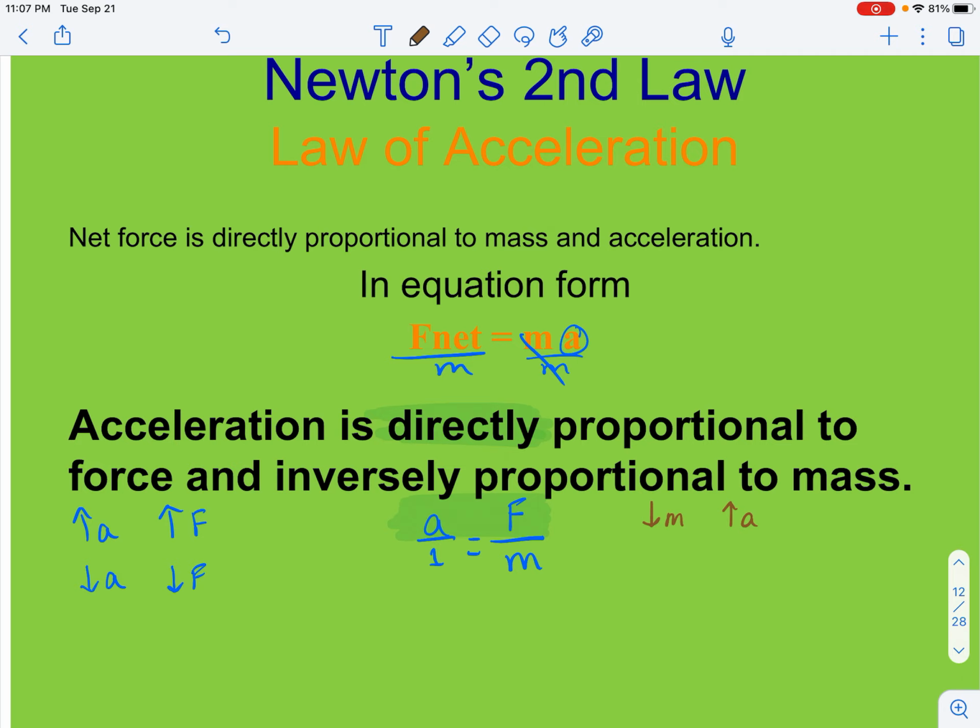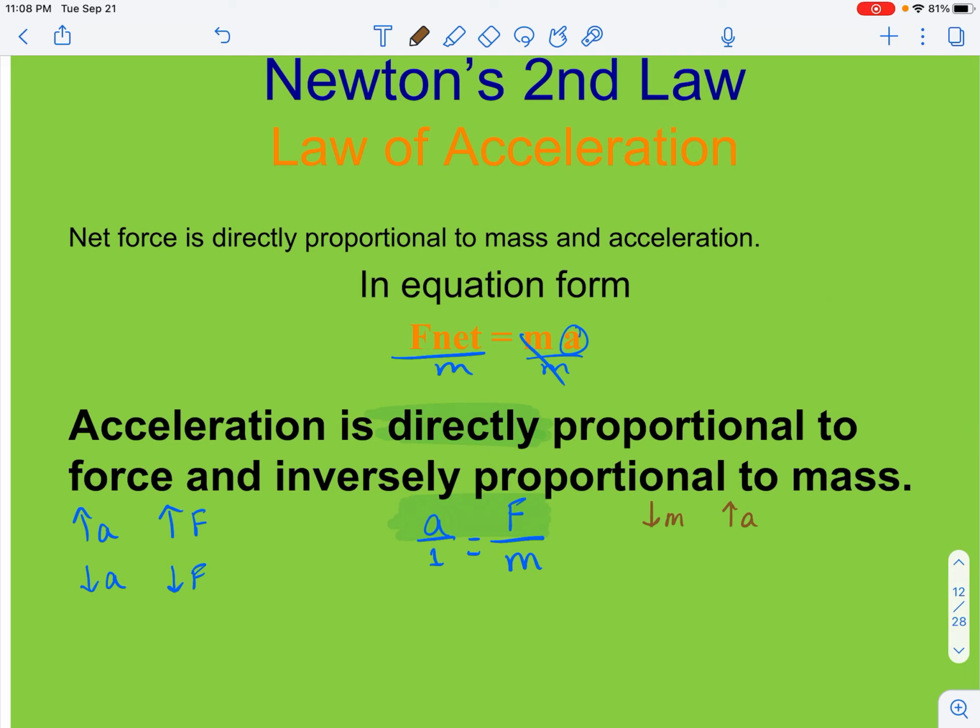Now, this is assuming that the force is the same on both. So let's say that you have me, Ms. Espinosa, and you have Mr. Mullen, our principal, and we are both standing in the hallway, and a student bumps into the two of us. We both experience the same force from that student bumping into us. But Mr. Mullen has a different mass than I do. So his acceleration is going to be different than my acceleration because his mass is going to receive that force and he will have a very small, minimal, maybe no acceleration at all.